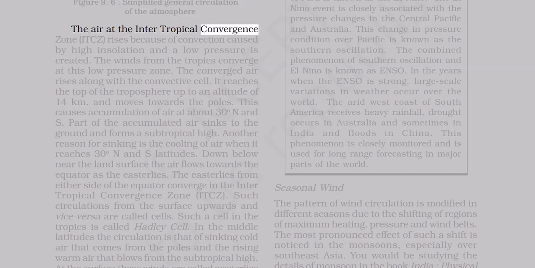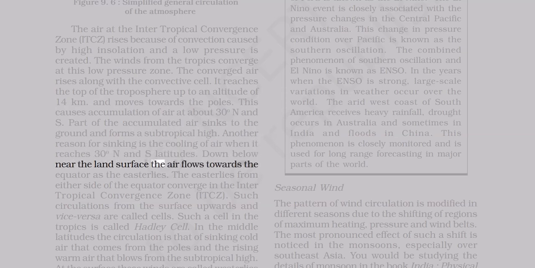The air at the intertropical convergence zone, ITCZ, rises because of convection caused by high insolation, and a low pressure is created. The winds from the tropics converge at this low pressure zone. The converged air rises along with the convective cell. It reaches the top of the troposphere, up to an altitude of 14 kilometers, and moves towards the poles. This causes accumulation of air at about 30° N and S. Part of the accumulated air sinks to the ground and forms a subtropical high. Another reason for sinking is the cooling of air when it reaches 30° N and S latitudes.